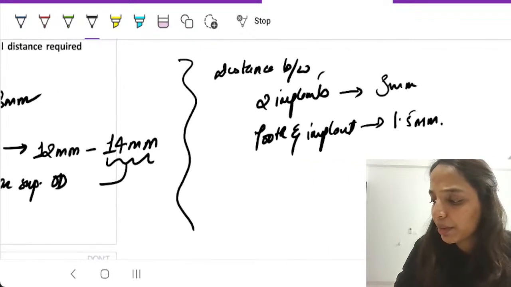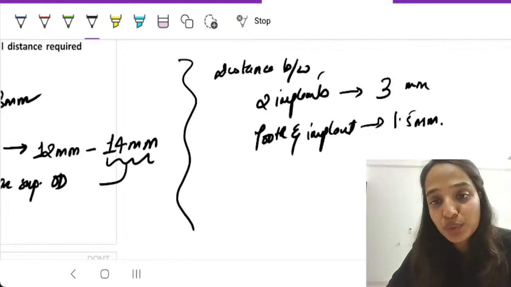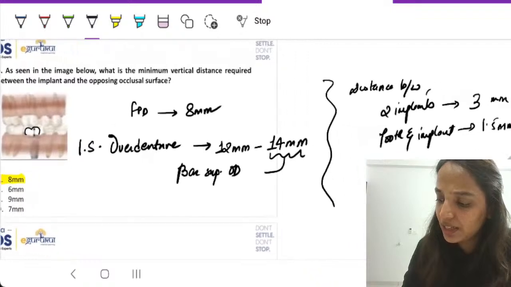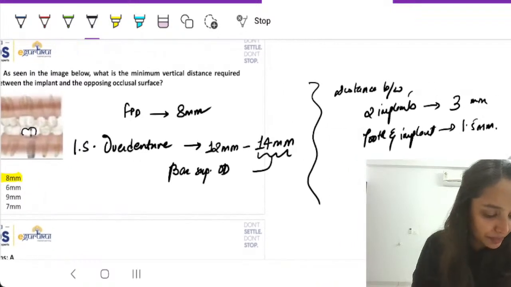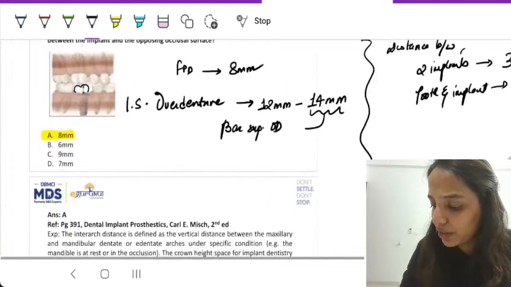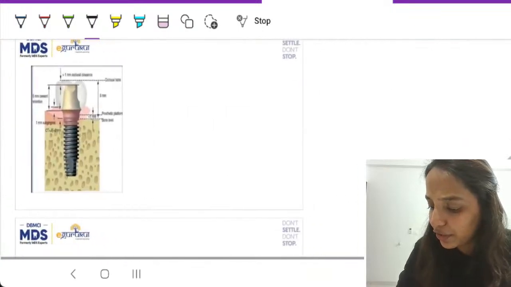So additionally, remember that the distance between two implants should be 3 millimeters. Distance between a tooth and implant should be minimum 1.5 millimeters. Remember, these values are important for exam point of view from implants. So without fail, never make any mistake in these kinds of questions.